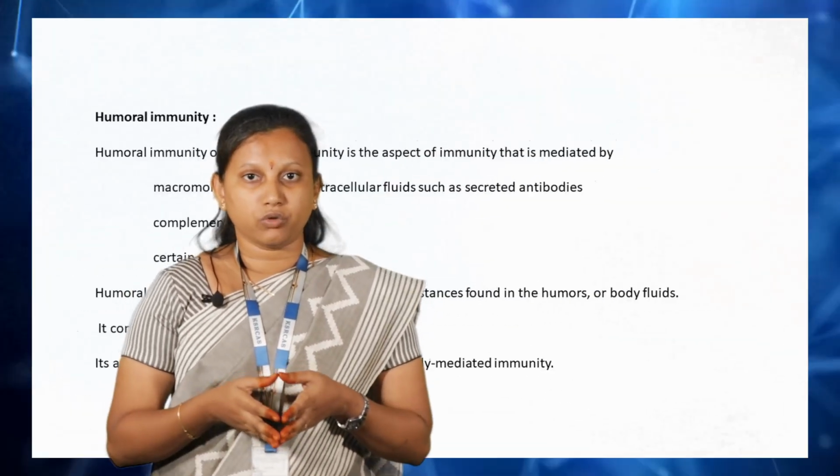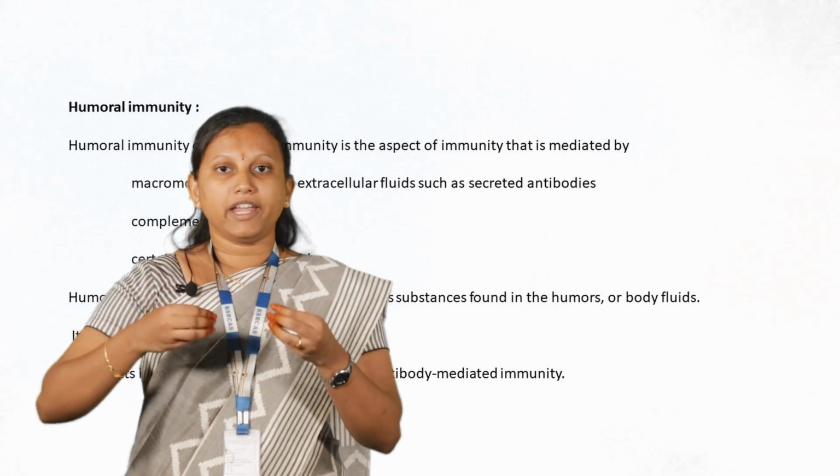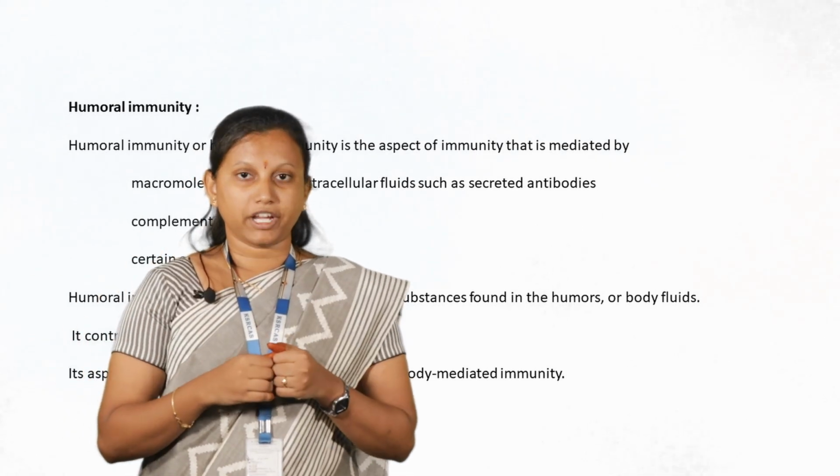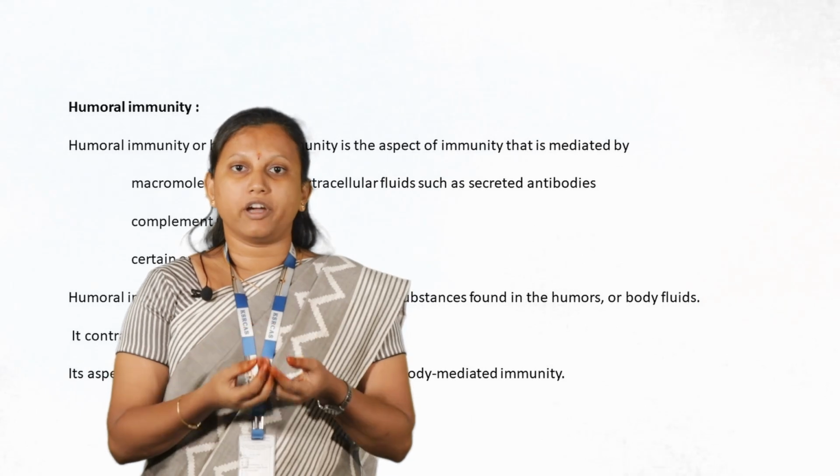Active immunity is also classified into humoral mediated immunity, because the B cells produce the antibodies, and the antibodies are stored and secreted in the blood. So it is called humoral mediated immunity. Humoral mediated immunity acts like this: when a foreign substance enters our body, the macrophages present in our body identify the foreign substance like a virus or bacteria, and the phagocytosis process occurs.